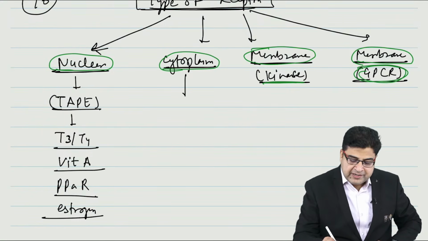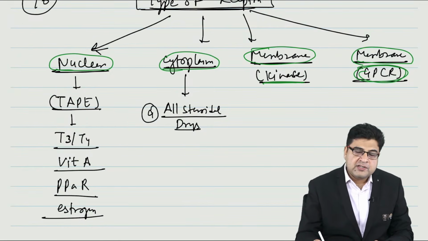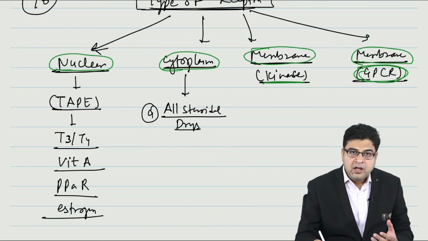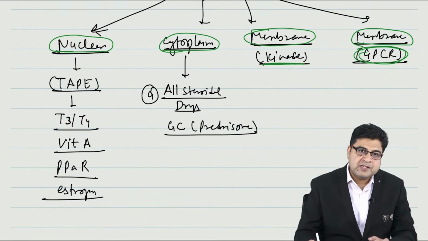Now if we talk about the cytoplasmic receptors. Cytoplasmic receptors are associated with all steroidal drugs. So whatever steroidal drugs you know, we have the cytoplasmic receptors. So what are the steroidal drugs? Like we have the glucocorticoid medicines like prednisolone. So one example of steroid is prednisolone. So prednisolone receptors are cytoplasmic receptors.